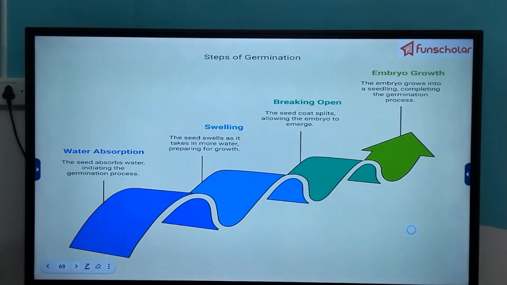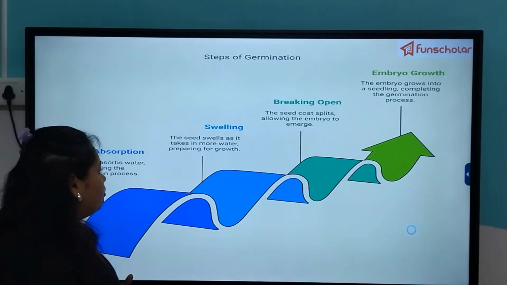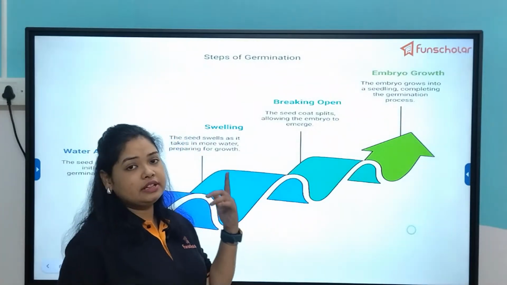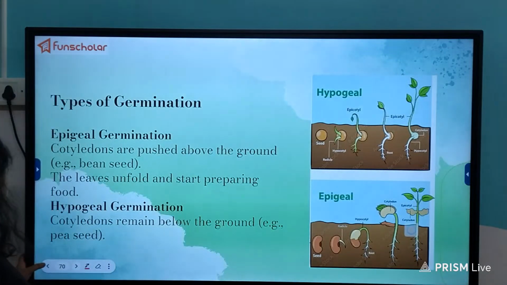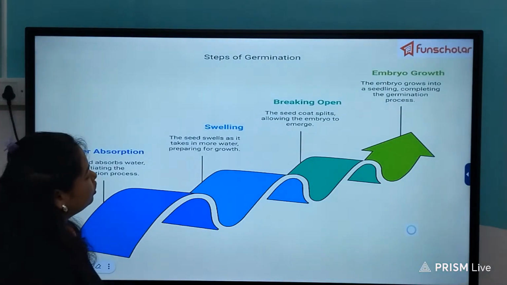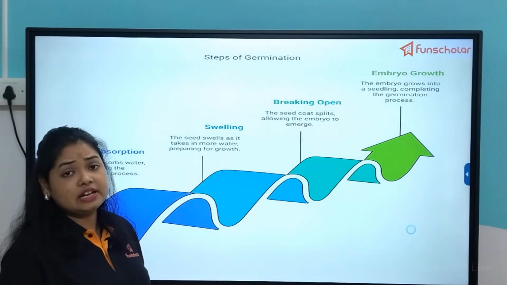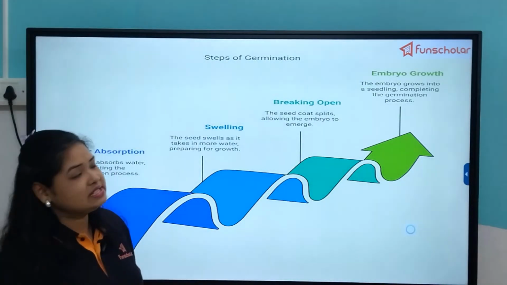Then these are the steps. We can say that first, water absorption: the seed will absorb the water, and that will initiate the process of germination. Then the seed will swell up as it takes up more water and prepares for the growth of the embryo. It will make the embryo active. The nutrients which are there will also be passed on to the growing embryo so that it can develop quickly into the seedling and then consequently into the sapling.